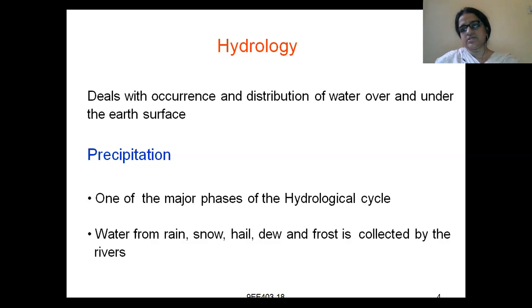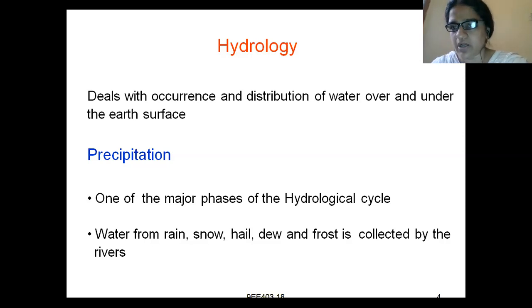So this cycle, or chain, is called the hydrological cycle. Precipitation is one of the major phases of the hydrological cycle. In the hydrological cycle there are some phases, and precipitation is one of the major ones. Water from rain, snow, hail, dew, and frost is collected by the rivers.